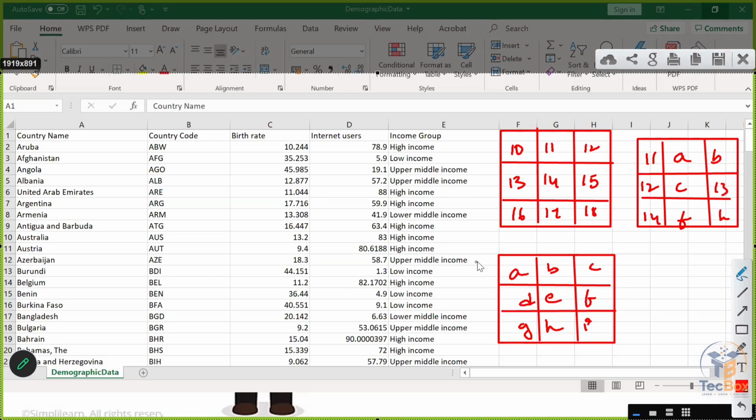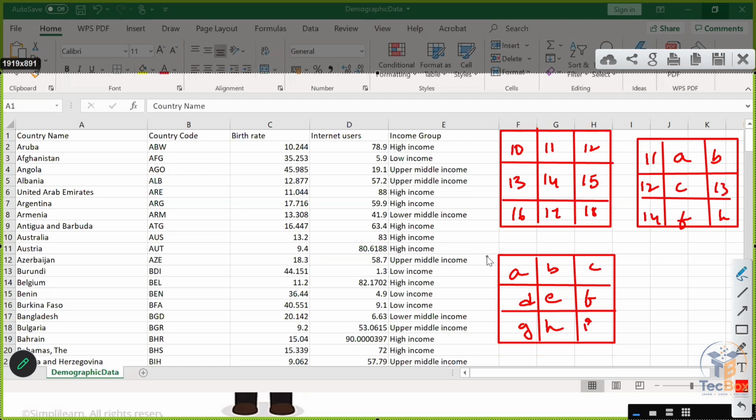What is the problem with NumPy? NumPy is used for certain data manipulations. You can do arithmetic operations, scientific operations and other things using NumPy.